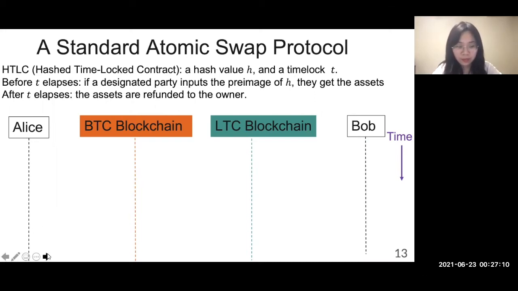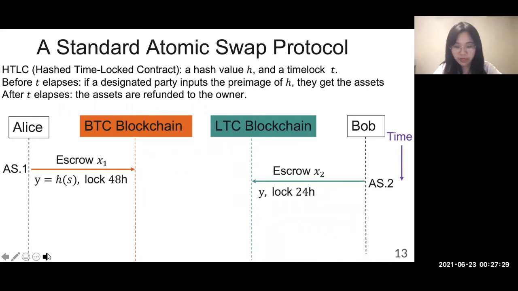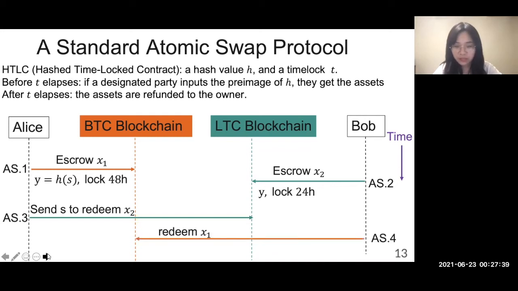First, Alice escrows her coins into a hash time lock contract with the hash value Y generated by a secret S, locking for some time. After seeing Alice's escrow, Bob escrows his coins with the same hash value Y. Since Alice knows the secret S, she can send S to redeem Bob's asset. After seeing Alice's redeem, Bob knows the secret S. He can send S to redeem Alice's asset.